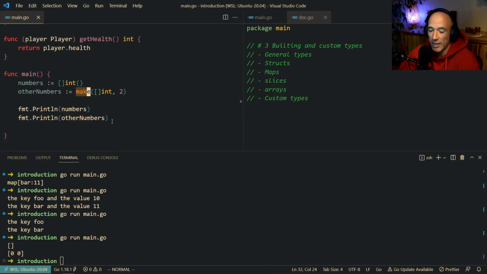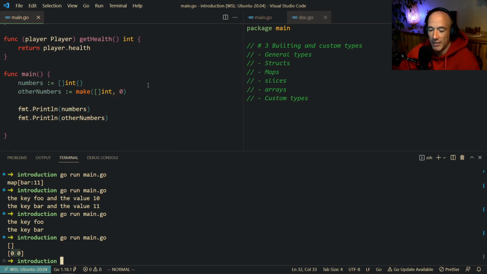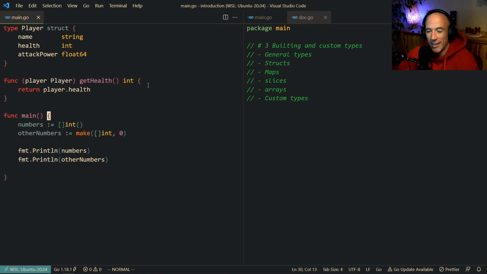And actually, to be honest, we have already two spaces allocated, which is allocated with the default value, once again, the default value of an int, which is 0, right? But actually, I'm testing, can I do 0, to be honest? Yes, I can. Well, that's going to be the same thing. Let's clear and run it again. Yes. Okay, cool. So that's basically the same thing. That's actually more correct. So you can initialize an empty slice with these two keywords, and you can loop over slices and all that stuff.